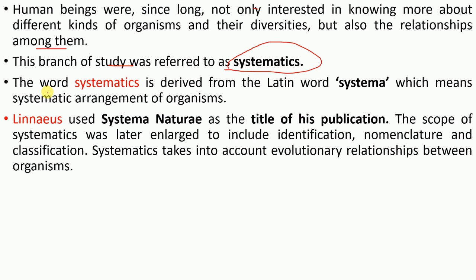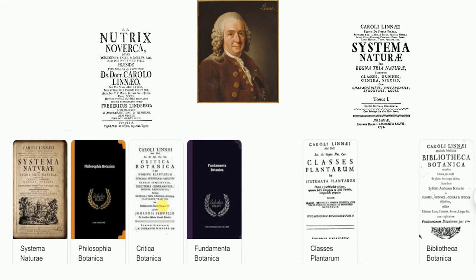There is very little difference between taxonomy and systematics. Now, what is meant by systematics? Actually, it is derived from the Latin word systema. Systema means systematic arrangement. You know, by using some system, by using some method, you are arranging animals. So Linnaeus used Systema Naturae. Actually, he wrote one book, Systema Naturae, and here are some more books which were written by Linnaeus. This is Carolus Linnaeus, you can see here.